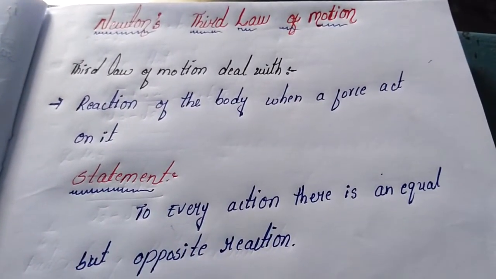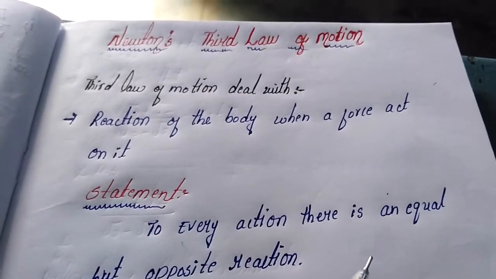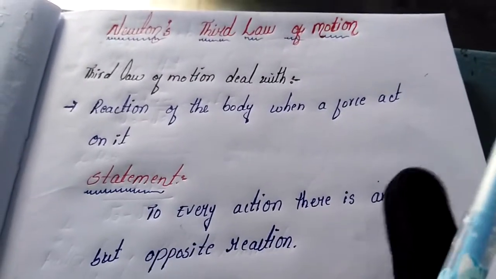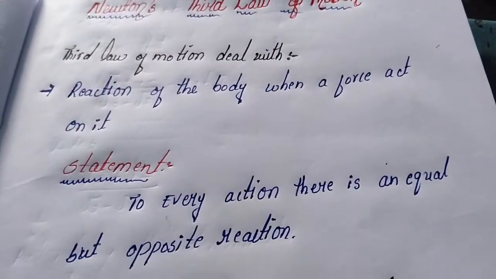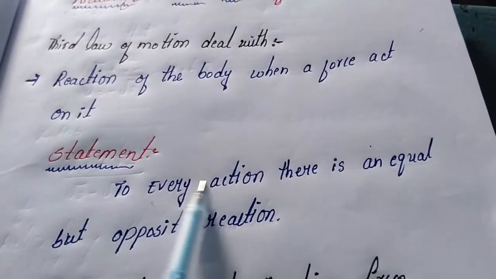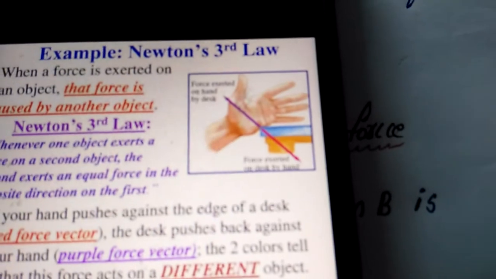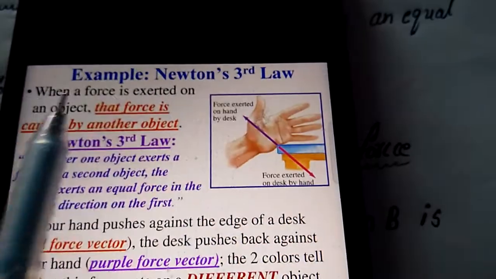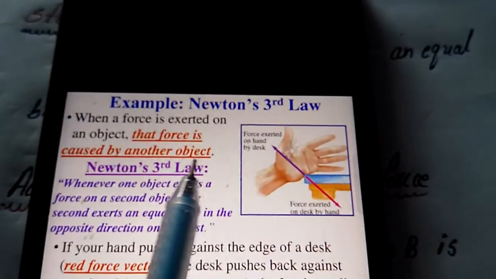Can you understand my point? The third law of motion tells us that when forces act on a body, that body has the capacity to reply with the same amount of force to the other body. With the help of an example we can understand this statement. Can you see the picture? What is in the picture? When a force is exerted on an object, that force is caused by another object.